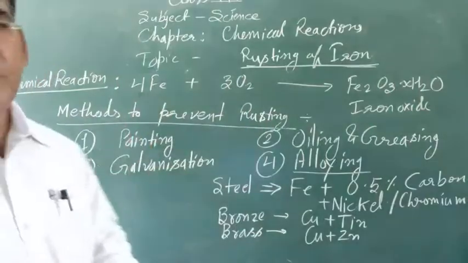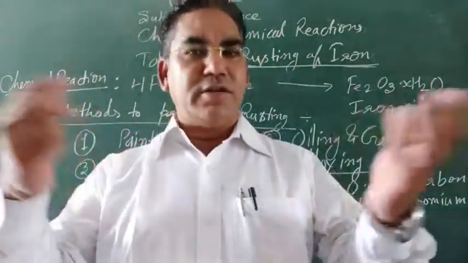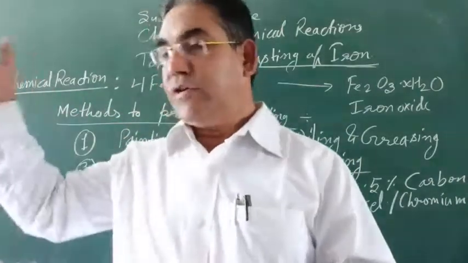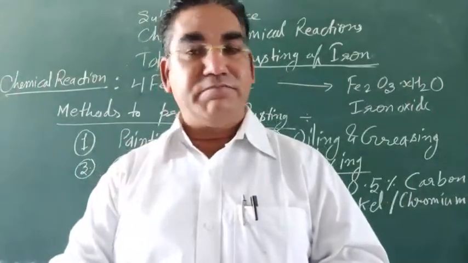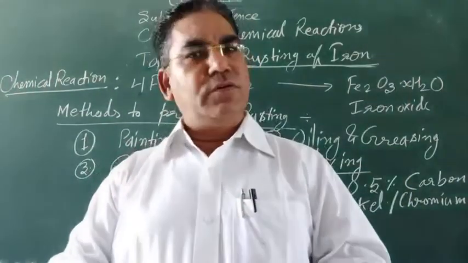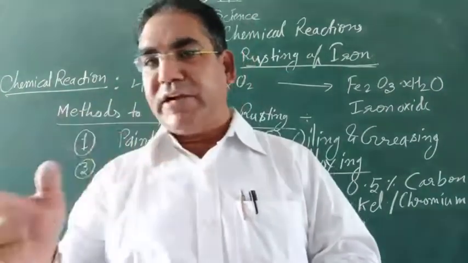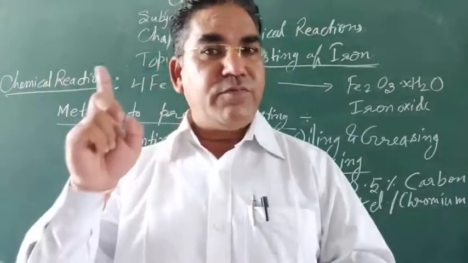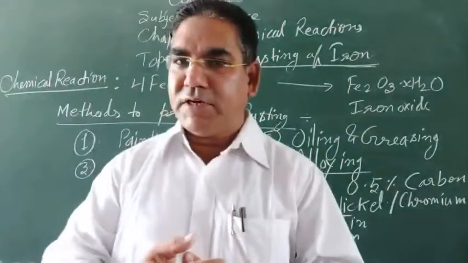Now rust of iron causes a lot of damage to our iron objects, iron articles, bridges, doors, windows, and pillars. We have to replace them again and again. So how can we prevent the rusting of iron? There are two kinds of methods.